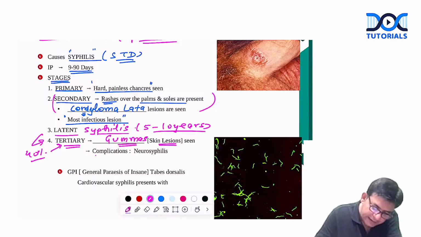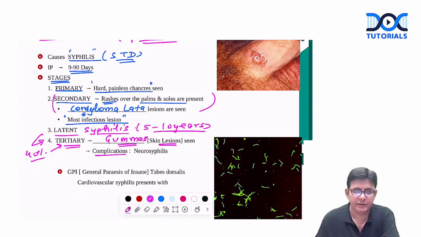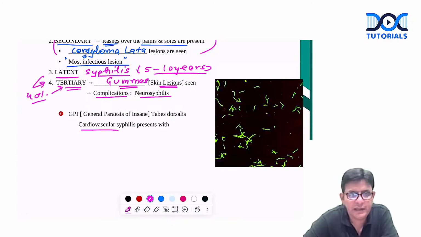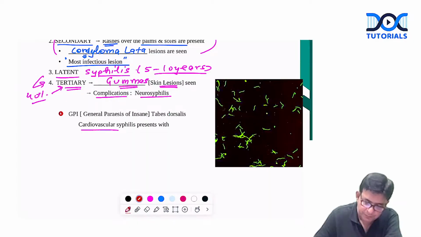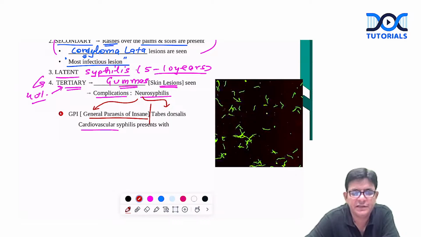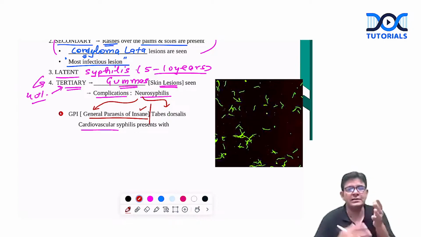And after that, it can complicate further, like with the neurosyphilis features, means the CNS and all is involved, or the cardiovascular involvement. In the neurosyphilis, what you observe, guys? In the neurosyphilis, we have GPI, general paresis of insane, and tabes dorsalis. Okay, there is one general paresis of insane and one is tabes dorsalis. What is general paresis of insane? In this, the patient starts talking irrelevant and reports regarding what? Some weaknesses in the limbs and all. So that is termed as general paresis of insane.